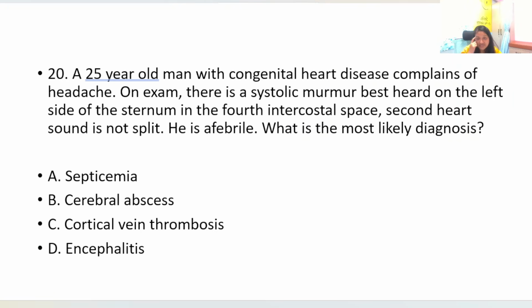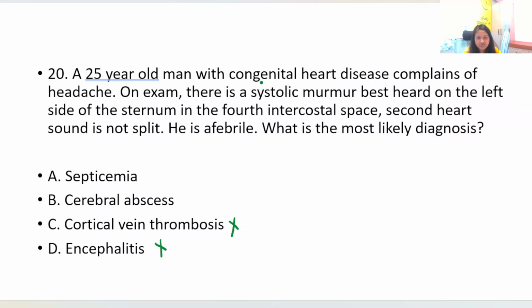And your last question is, a 25-year-old man with congenital heart disease complains of headache. On exam, there is a systolic murmur best heard on the left side of the sternum in the fourth intercostal space. Second heart sound is not split. He is afebrile, and what is the most likely diagnosis? Septicemia, cerebral abscess, cortical vein thrombosis, encephalitis. Now, encephalitis, there is no such clue in the question because his sensorium is normal, right? Cortical vein thrombosis, again, there is no seizures, no weakness. So, cortical vein thrombosis is also unlikely in this question.